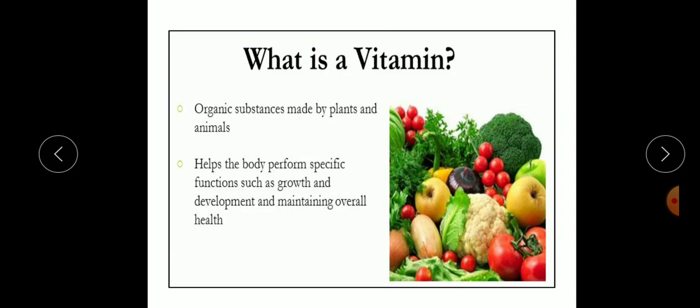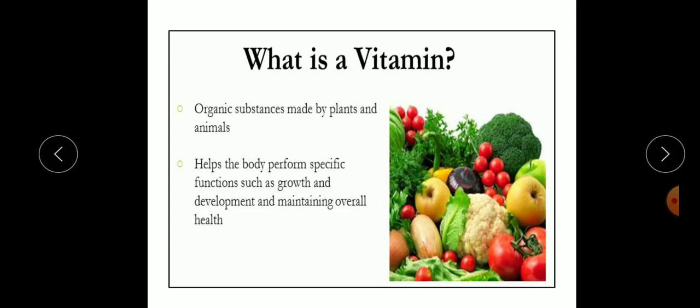Next is vitamins. What is a vitamin? Organic substances made by plants and animals. They help the body perform specific functions such as growth and development and maintaining overall health.